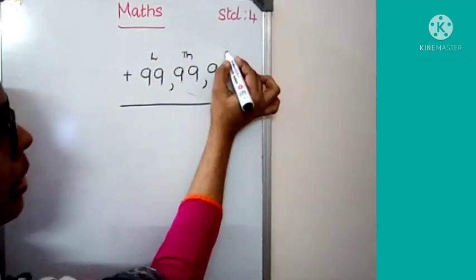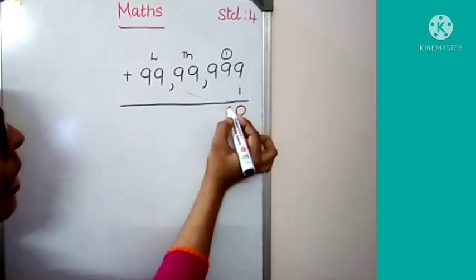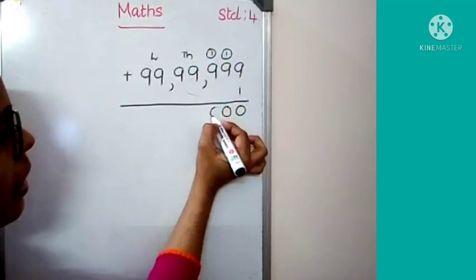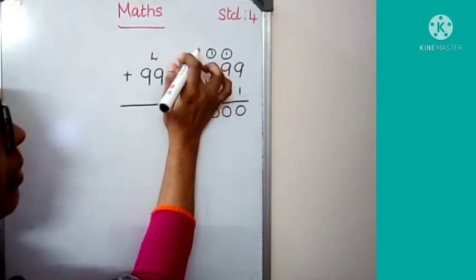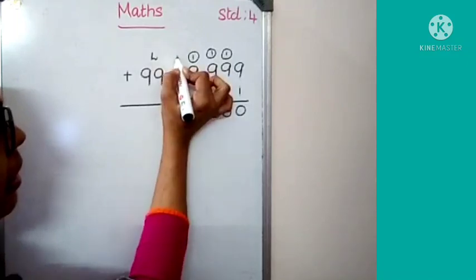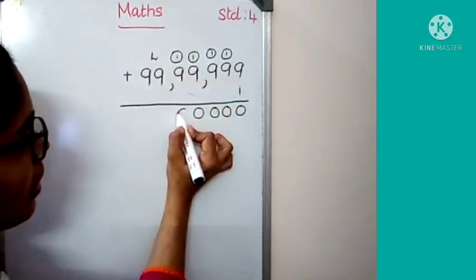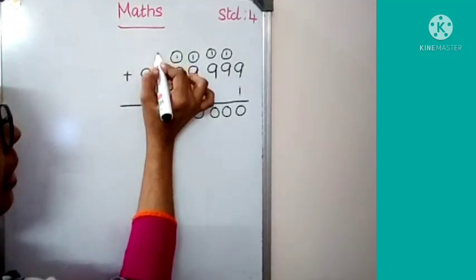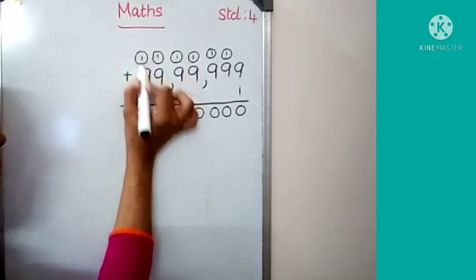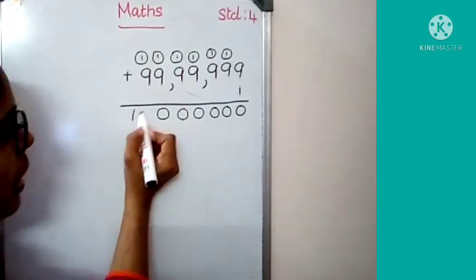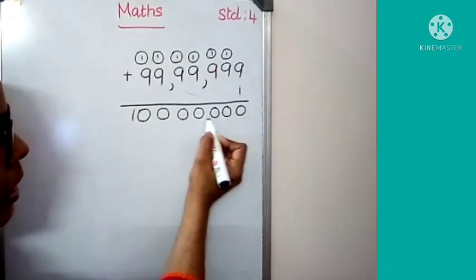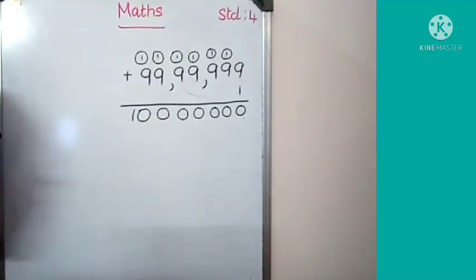Look, 9 plus 1, 10. Remainder 1. This continues for every 9, and the remainder 1 carries each time. How many digits are there? 1, 2, 3, 4, 5, 6, 7, 8 digits.